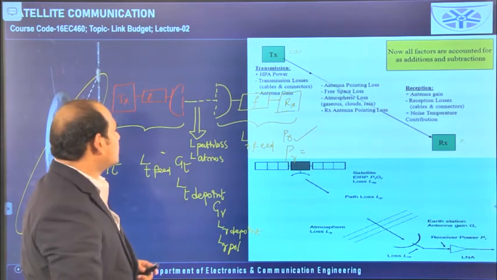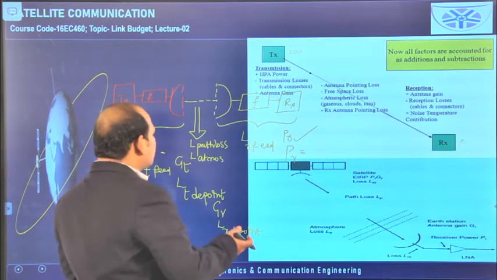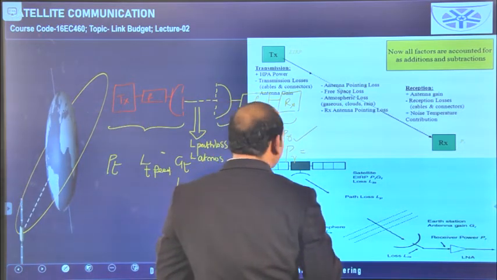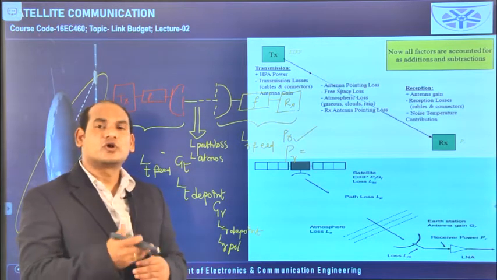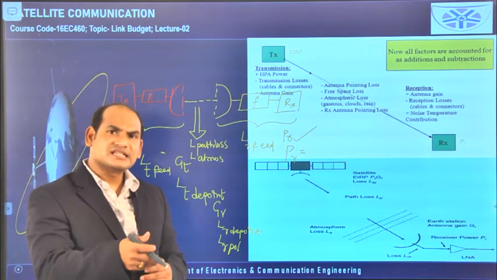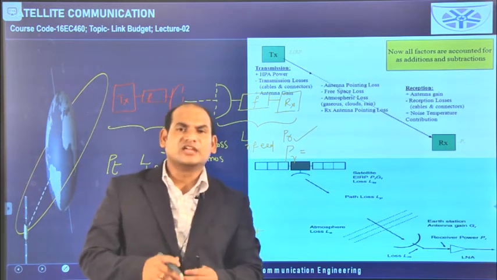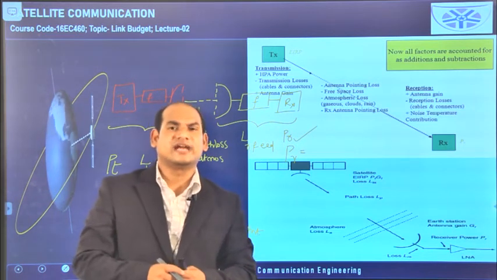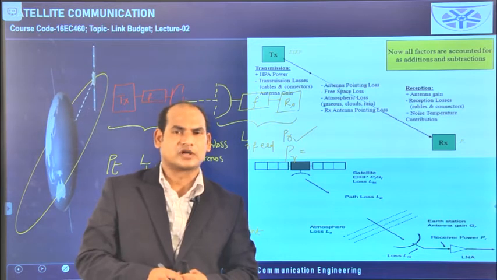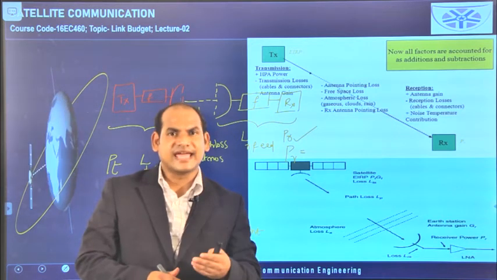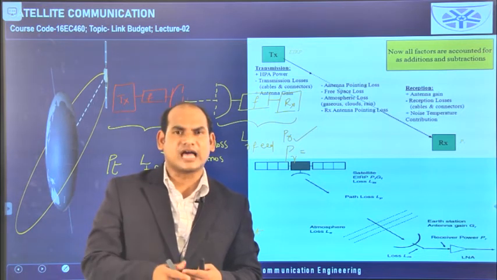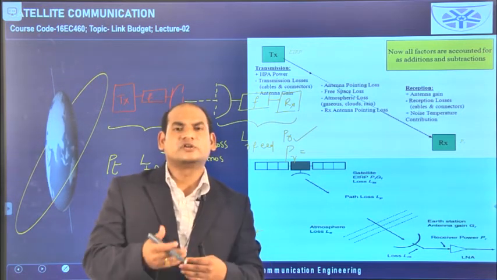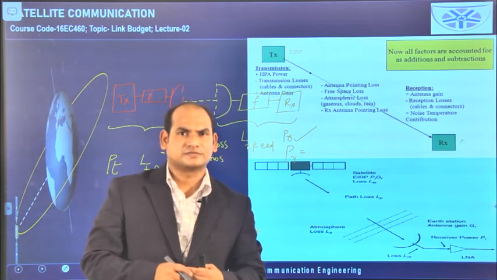So like this we can think, and we can rewrite this by converting into dBs. If you don't write the equation in dB, you will get products. If it is a loss, you need to write it in the denominator. If it is a gain, you need to write it in the numerator, as a product value. Once again, if it is a gain, you need to write it in the numerator, that is PT with GT and GR, and if it is a loss, you need to write that loss in the denominator.